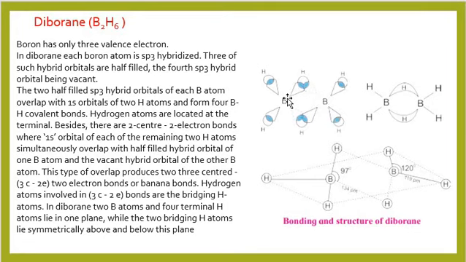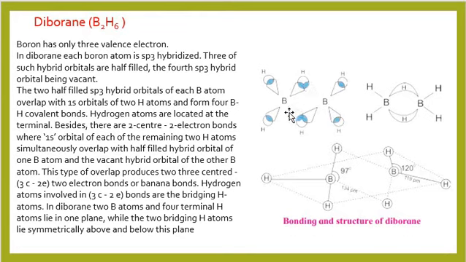How 2 electrons? 1 electron in this sp3 hybrid orbital and 1 electron of 1s, and this orbital is the vacant sp3 hybrid orbital of this boron atom. These 3 centers are forming a bond with the help of 2 electrons, and such bonds are called banana bonds, and it is also denoted by 3C-2E.